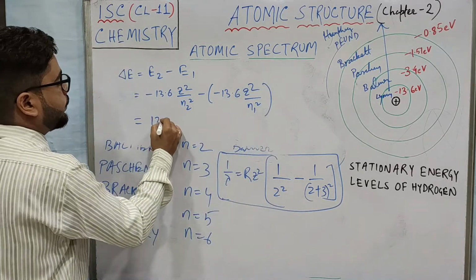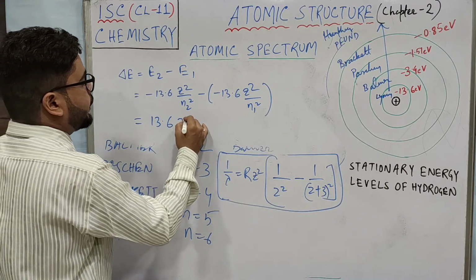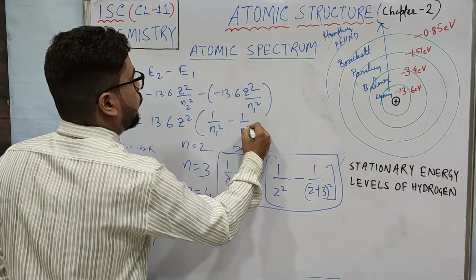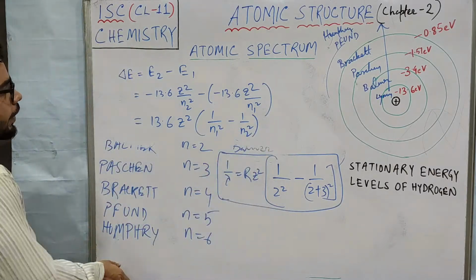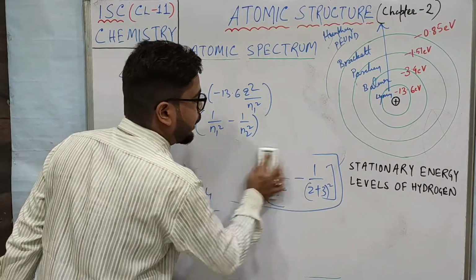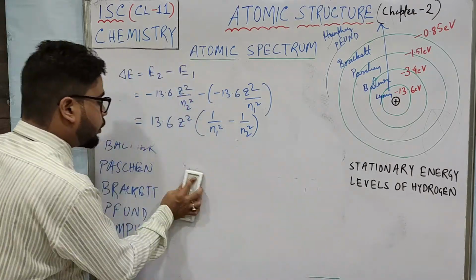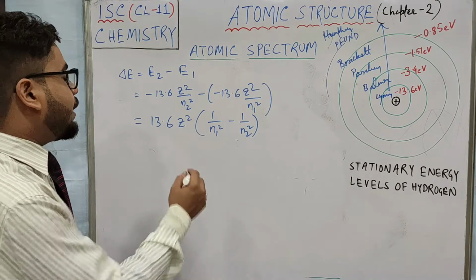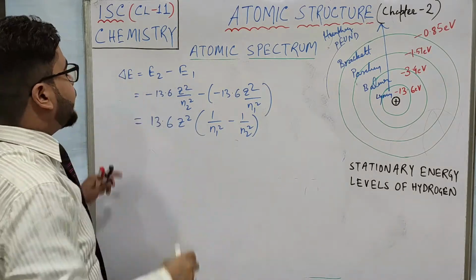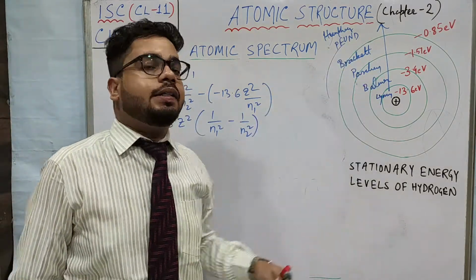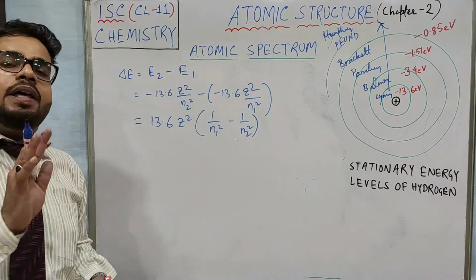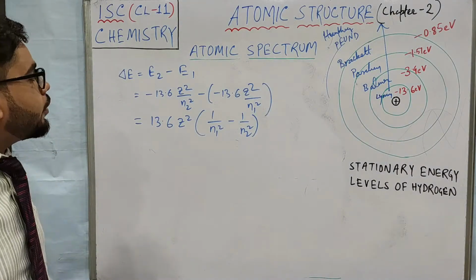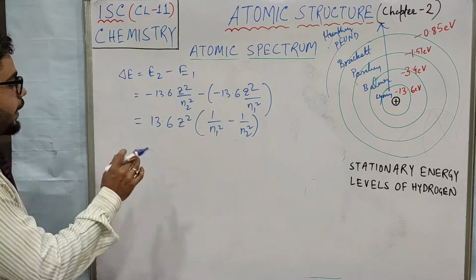So this gives the formula 13.6 Z square times (1 by N1 square minus 1 by N2 square). This is how you can find out what amount of energy is lost or gained by the electron. As this is the difference between two energy levels, an electron can gain only a specific amount of energy, or lose a specific amount of energy.